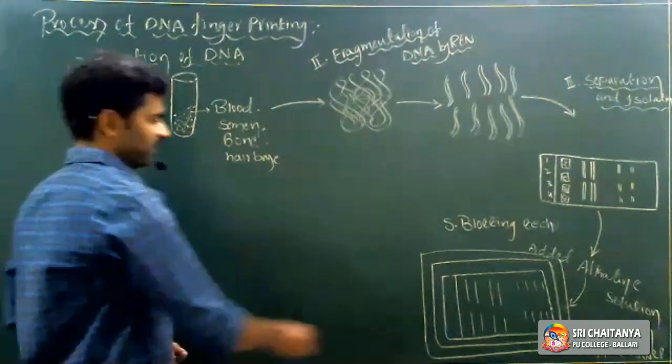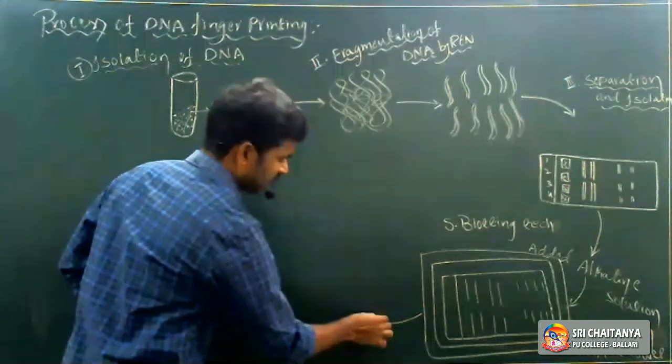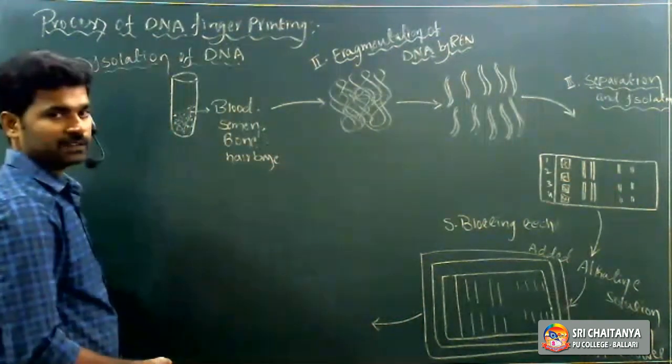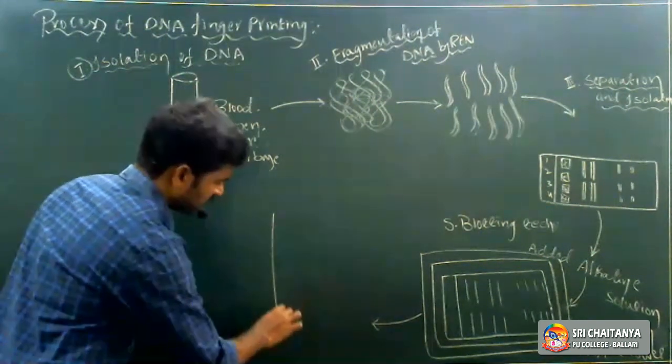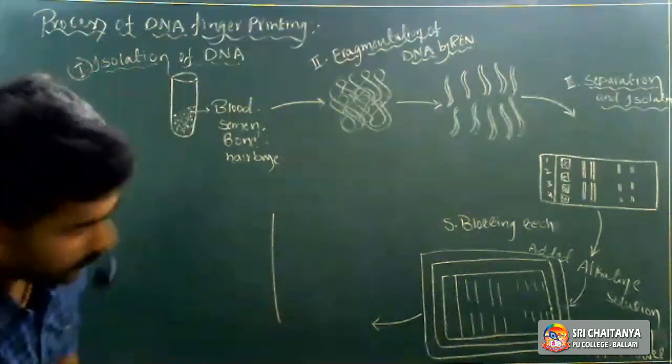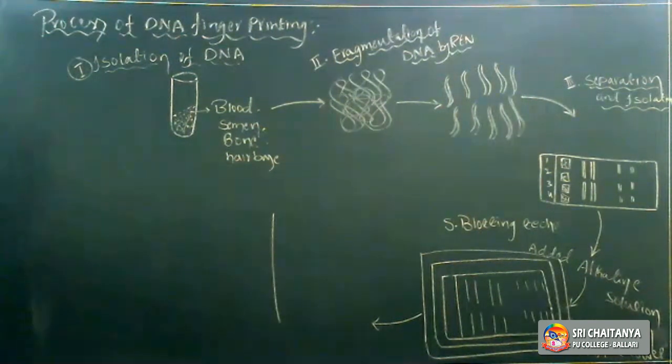Next, that nylon membrane we collected from the electrophoresis plate is transferred to the hybridization tube.